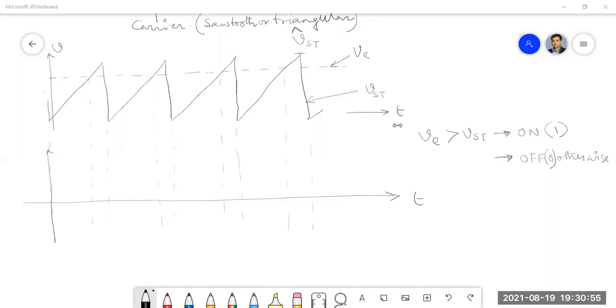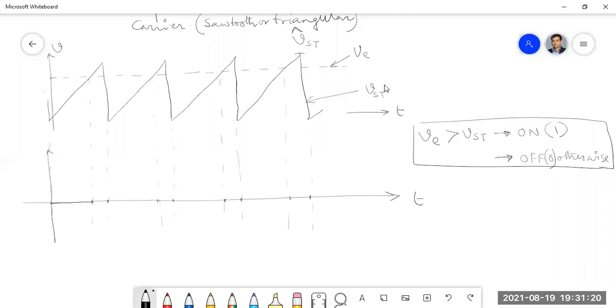Yes, sir. You just tell me, I have drawn several intervals. In the first interval, what should we expect applying this logic? The logic I have written here. So according to this logic, in the first interval, that means in this interval, what should I expect? An on pulse or an off pulse?